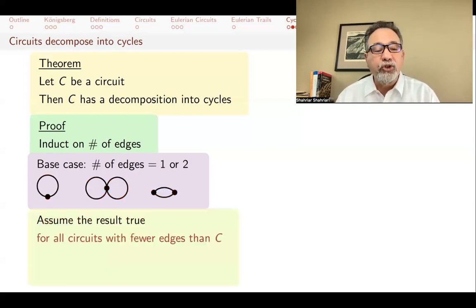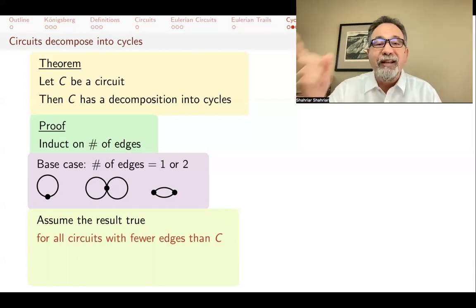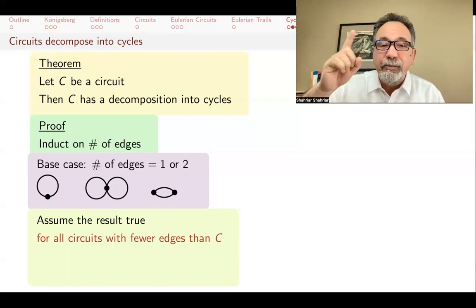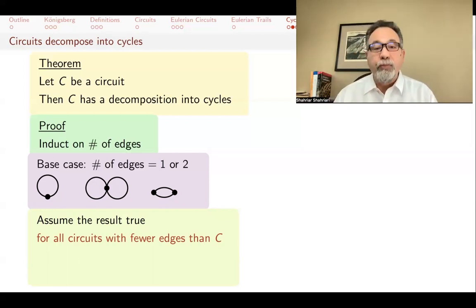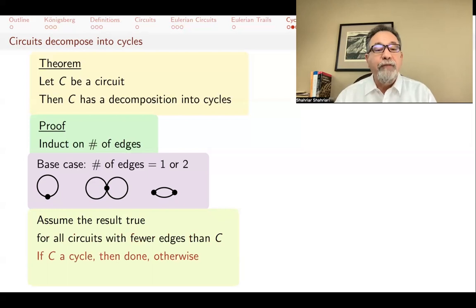Now, assume the result is true for all circuits with fewer edges than C. This is our inductive hypothesis. C is given to me, C walks through the door and says, I'm a circuit, prove that I can be decomposed into cycles. And I say, okay, I'm going to do that, but I'm going to assume that if there's any circuit that's smaller than you, smaller in the sense that it has fewer edges, then that can be decomposed into cycles. If C itself is a cycle, then of course I'm done.